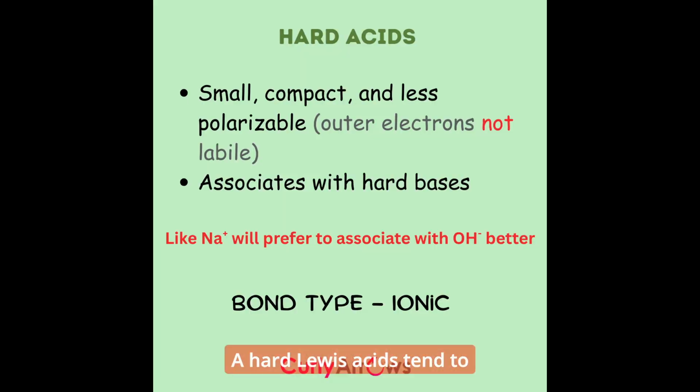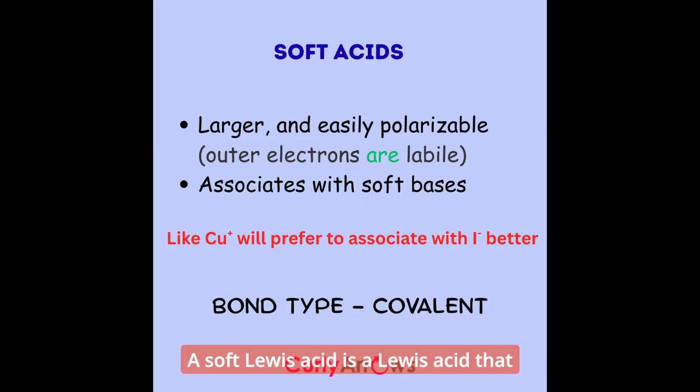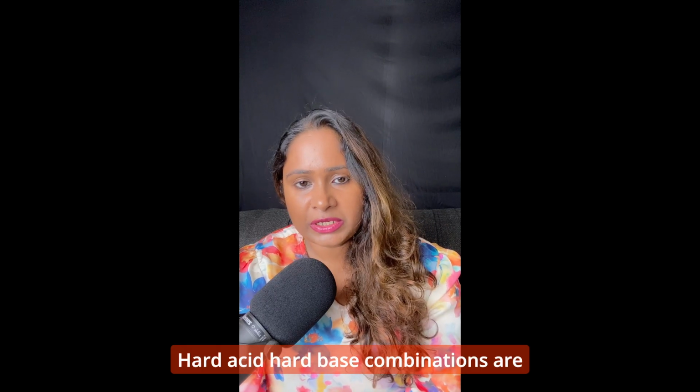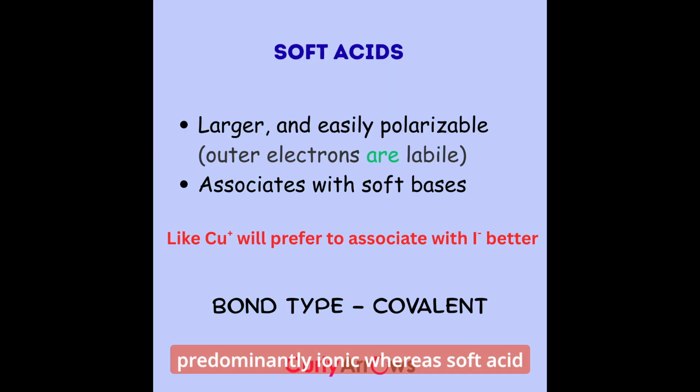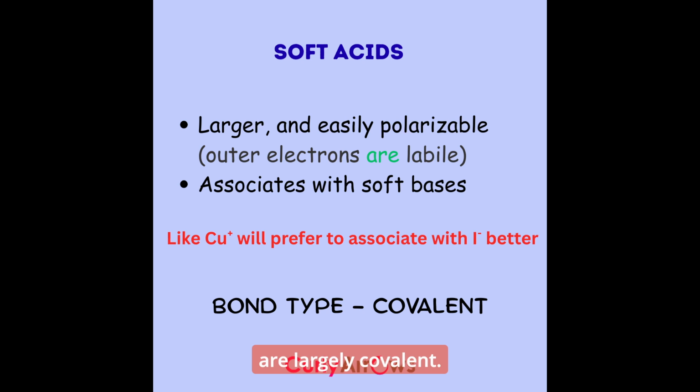A hard Lewis acid tends to bond strongly to a hard base. A soft Lewis acid is a Lewis acid that tends to bond strongly to a soft base. Hard acid hard base combinations are predominantly ionic, whereas soft acid soft base combinations are largely covalent.